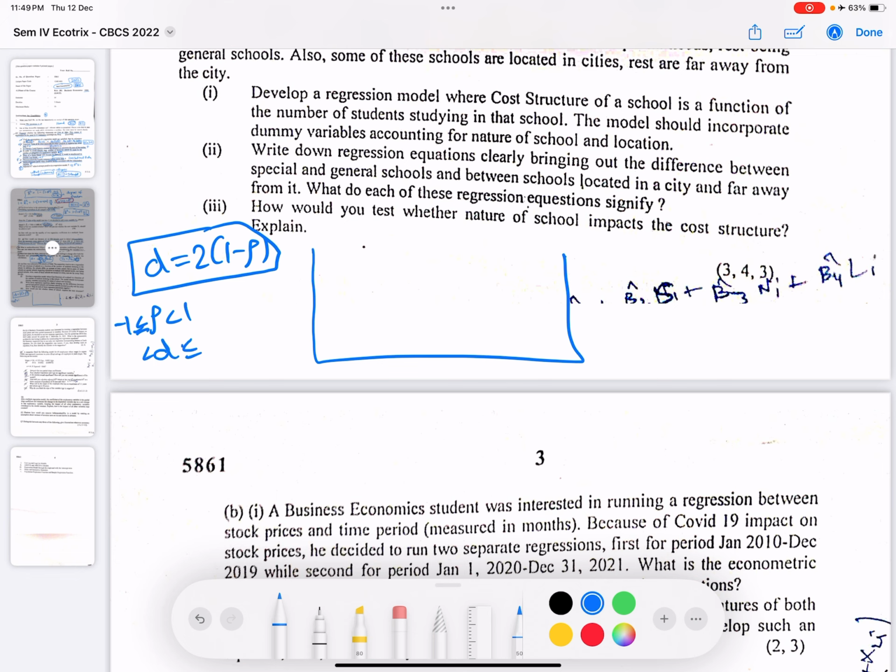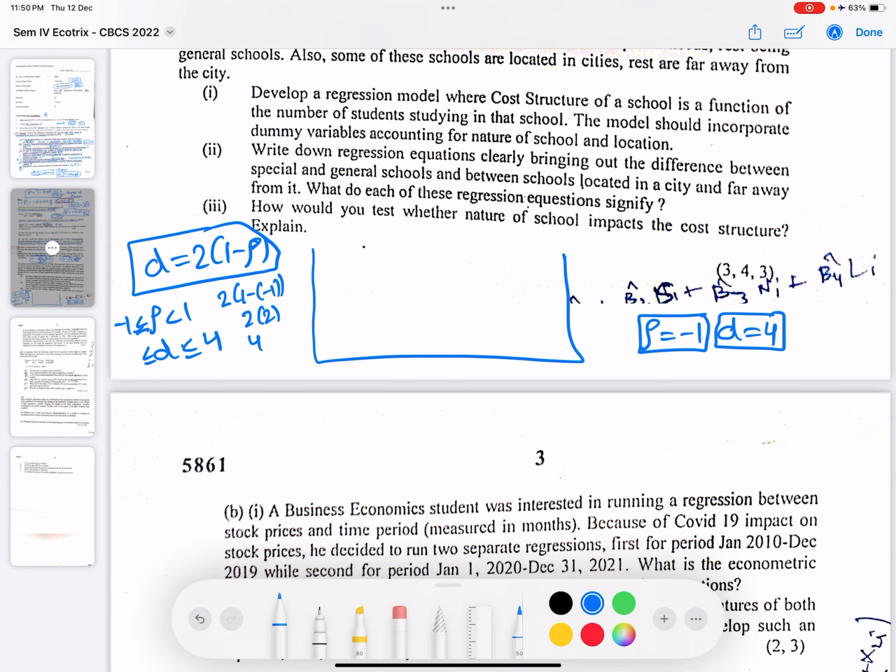So if rho is minus 1, this D would become 2 times (1 minus of minus 1), so 2 times 2, so it's 4. D would become 4. So if rho equals minus 1, D equals 4.